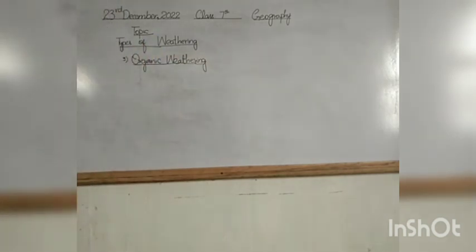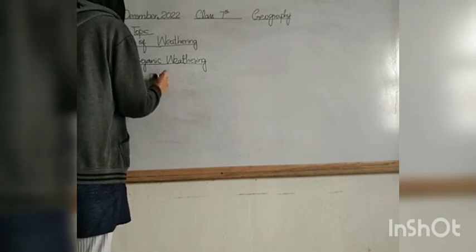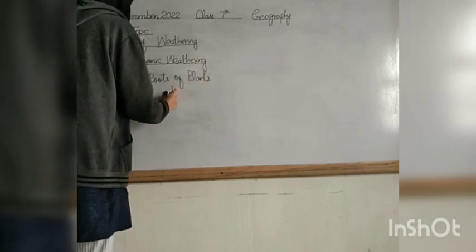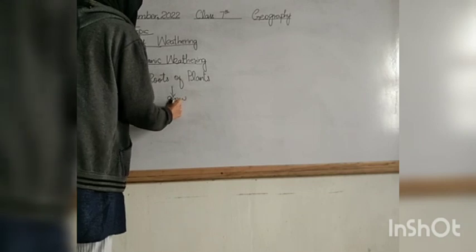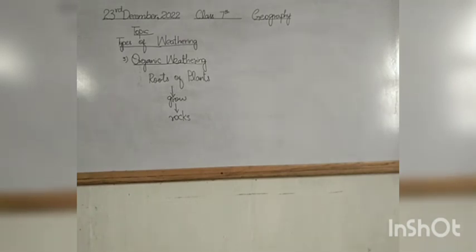So students, this is the third type of weathering. Through this, organic weathering occurs, and that is organic weathering. In organic weathering, roots of plants grow in rocks. When the roots of plants grow in rocks, they will ultimately create holes in the rocks. So because of the roots of plants, there will be holes in the rocks.